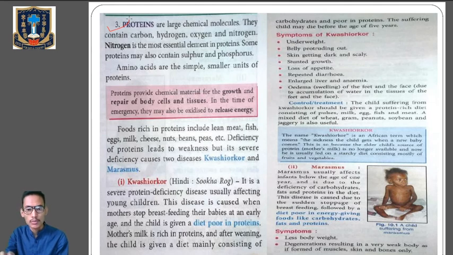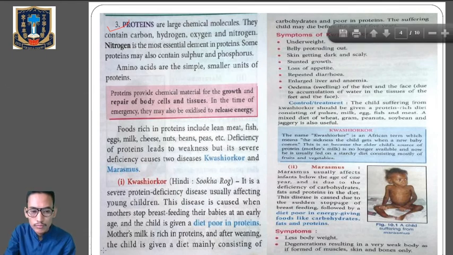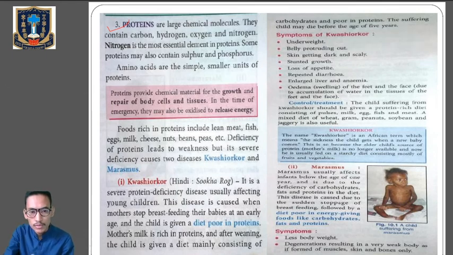Alright, the deficiency of protein we will continue with the next class. Okay, so in the next class again we will continue with the protein and we will discuss the diseases which are caused due to the deficiency of protein. That means I am simply breaking these classes of nutrients into two parts. Okay, into theory 1 and theory 2. Clear? So in theory 2 or in part 2 we will again continue with the proteins and the deficiency, so don't get confused.